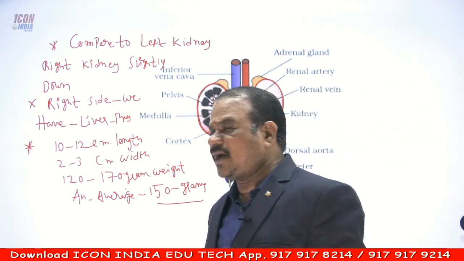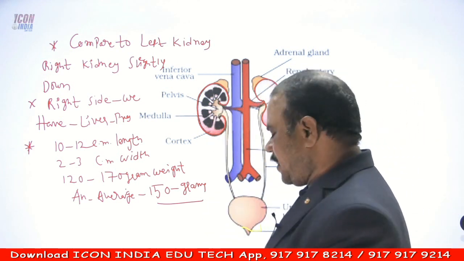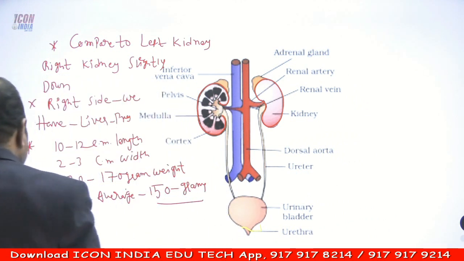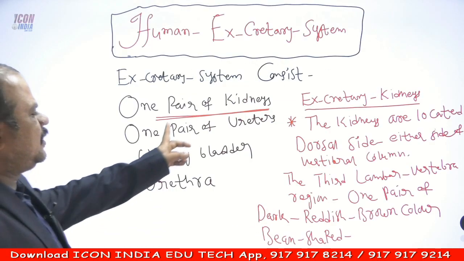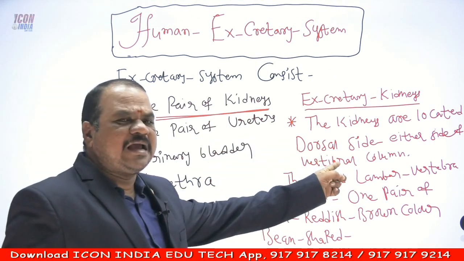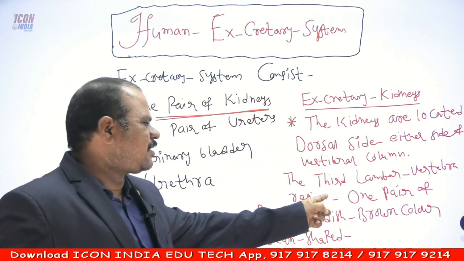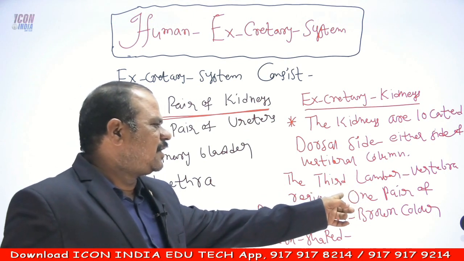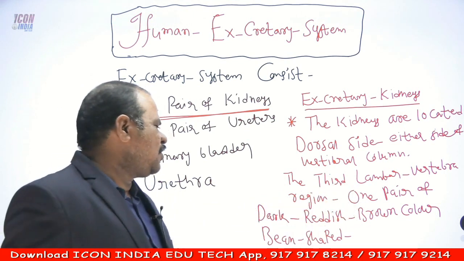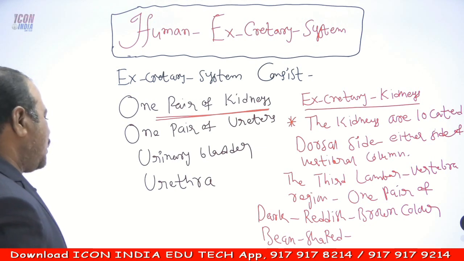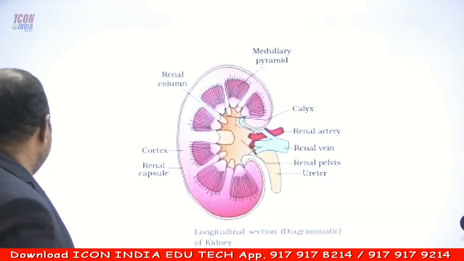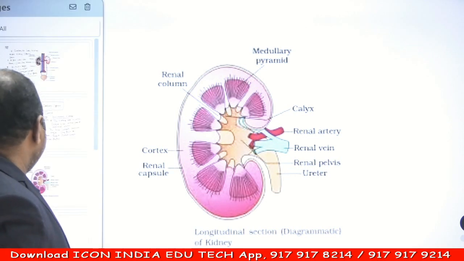So the kidneys are located on the dorsal side or ventral side? Generally they are on the dorsal side, on either side of the vertebral column, exactly at the third lumbar vertebral region. One pair of dark reddish brown, bean shaped kidneys will be present.